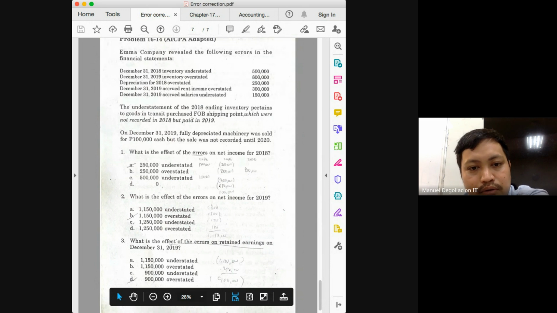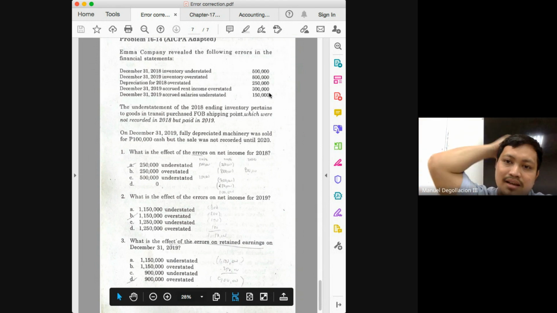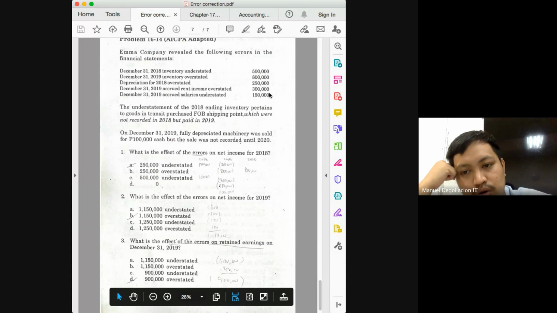Next number, what is the effect of the errors on net income for 2019? What happened to the ending inventory, class? Ending inventory is overstated, and the relationship between ending inventory and net income is direct. So that means net income is also overstated. Okay, and then do not forget the beginning inventory.